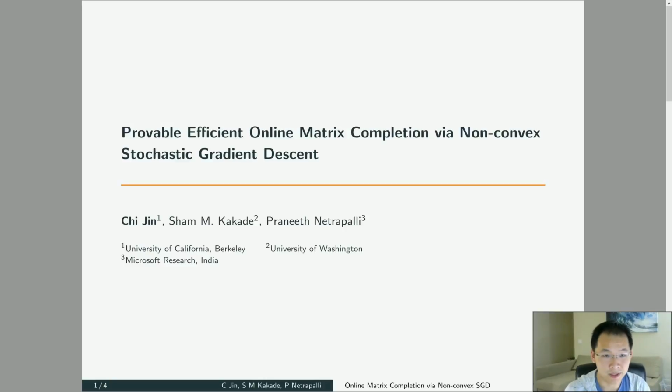Hello everyone, today I'm going to talk about the first sharper analysis of stochastic gradient descent for matrix completion problem. My name is Qi Jing. This is a joint work with Sham Kakade and Praneeth Netrapalli.